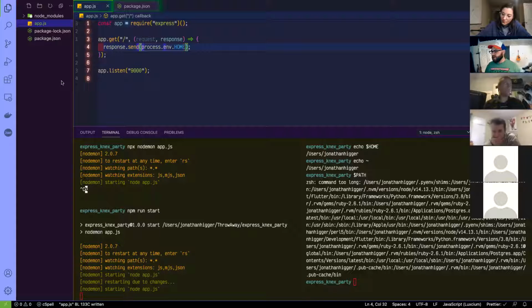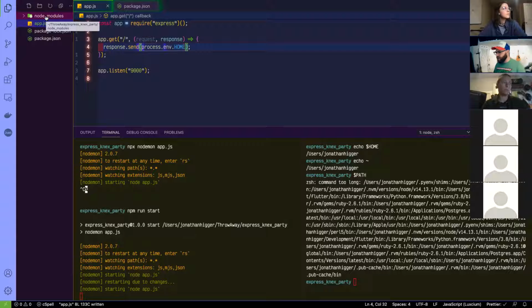Now, the reason why these matter is because let's say I take this application and I deploy it onto another computer, right? Even if I upload all the same code here, what changes when I go to the other computer? The environment. So all the environment variables are different on the other computer. Now, this sounds like a bad thing, like, now I have to worry about all this compatibility.